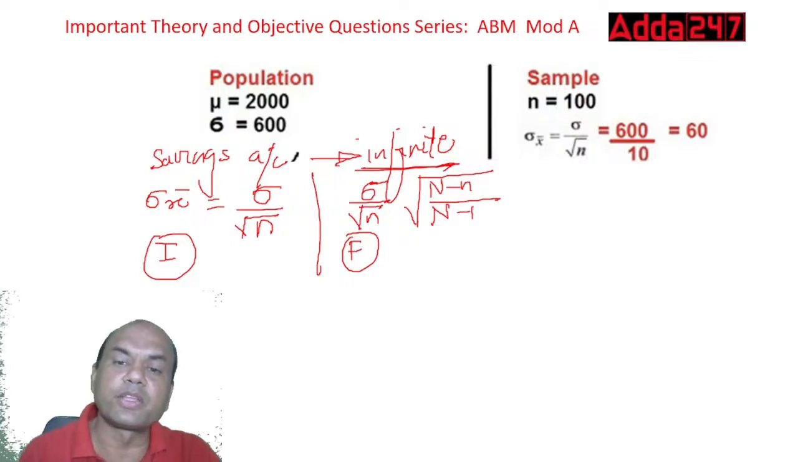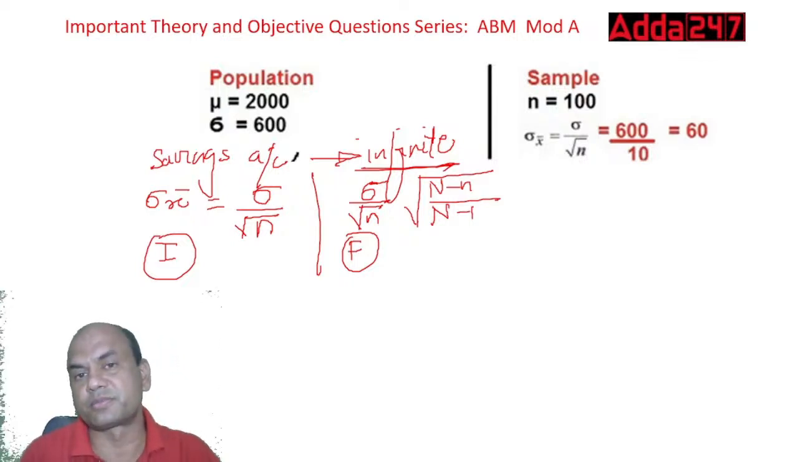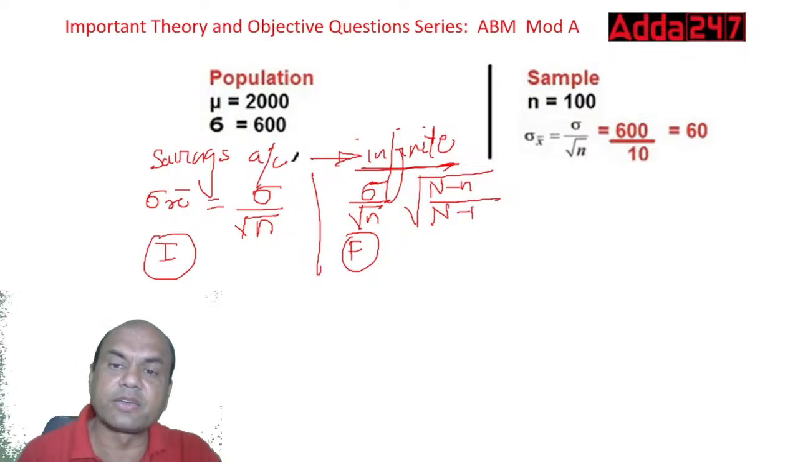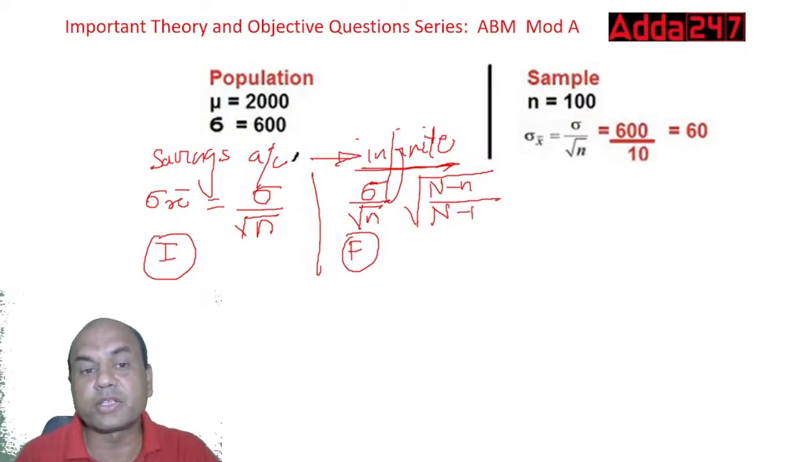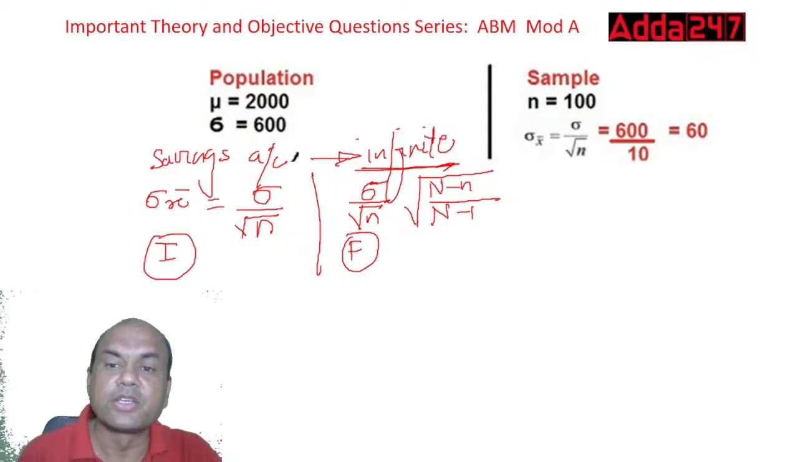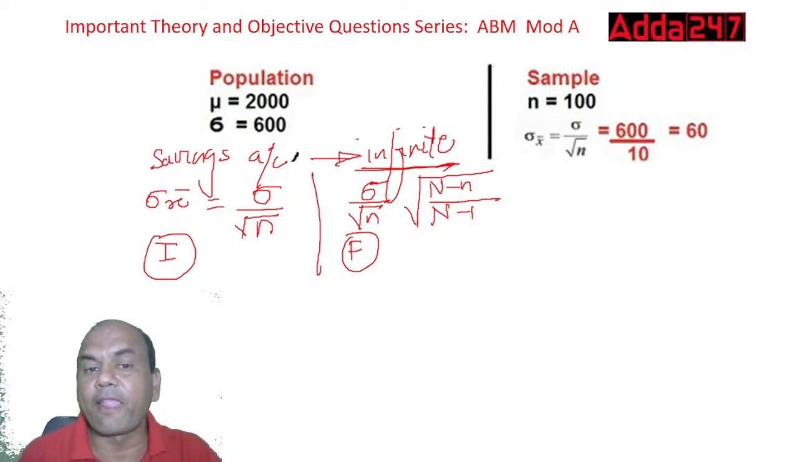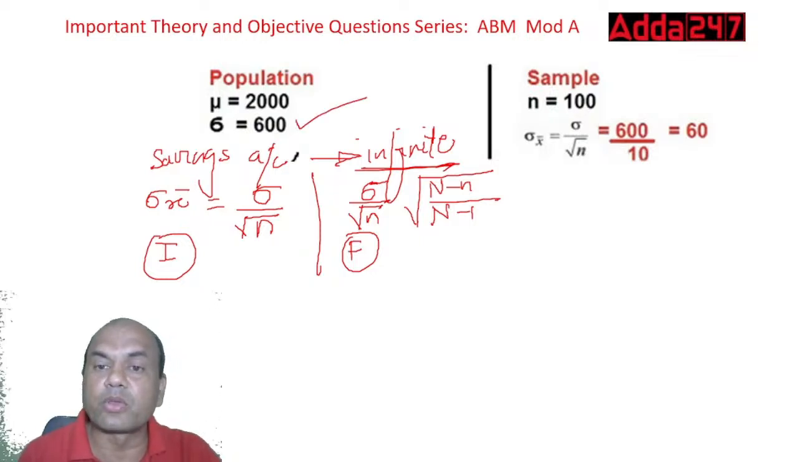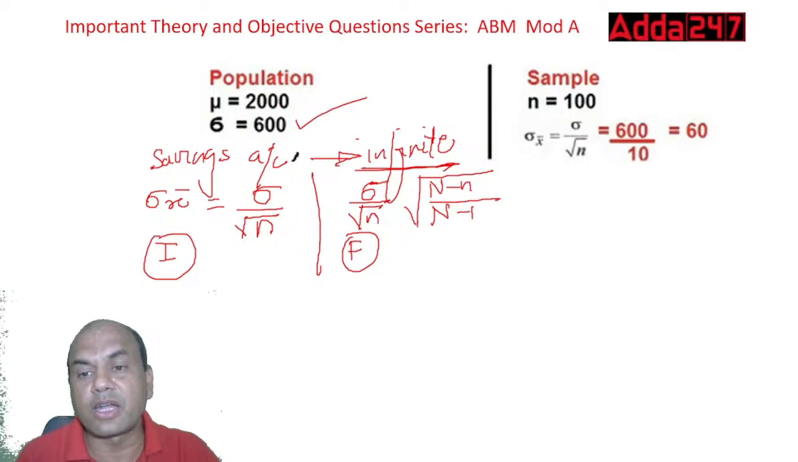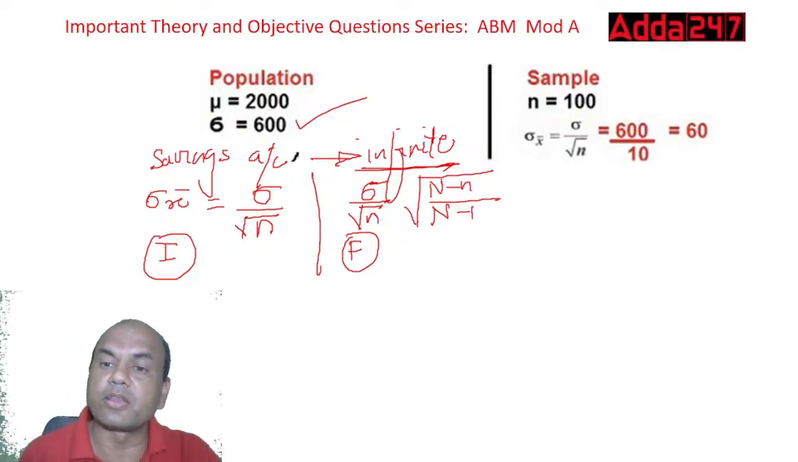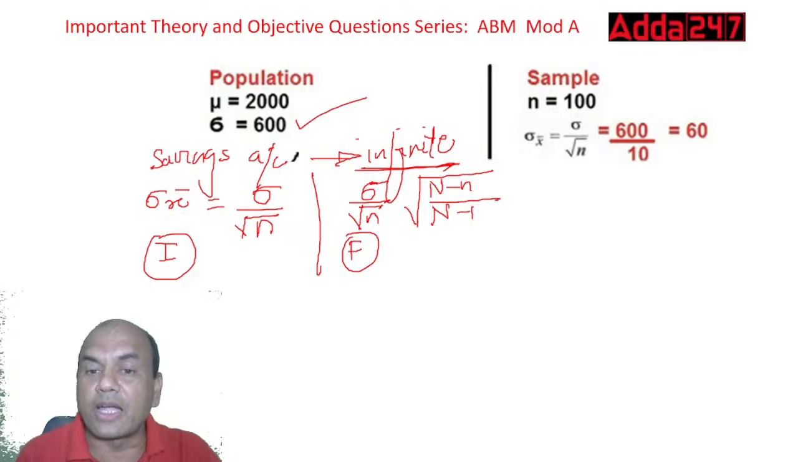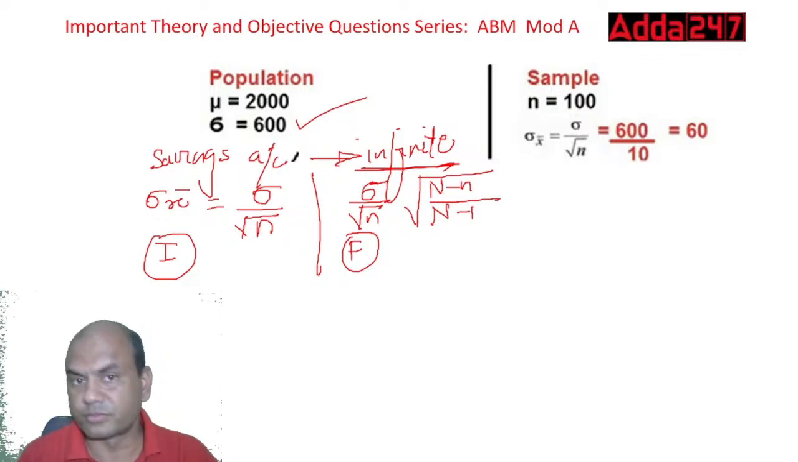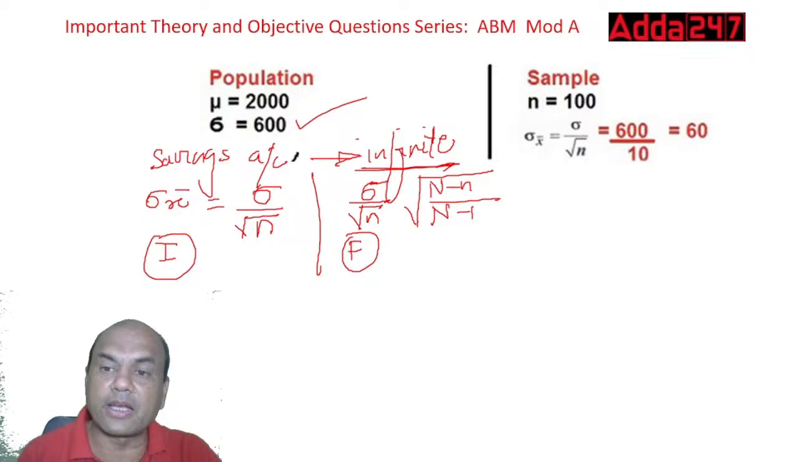Firstly, what you have to do is find out the standard error first. Standard error is given as sigma upon root of n, because this is an infinite population. What is sigma? Sigma means standard deviation. Here it's given 600. 600 upon root of n, root of 100. Root of 100 is what? 10. So 600 upon 10, you are getting it as 60. So my standard error is 60. Clear? Simple.